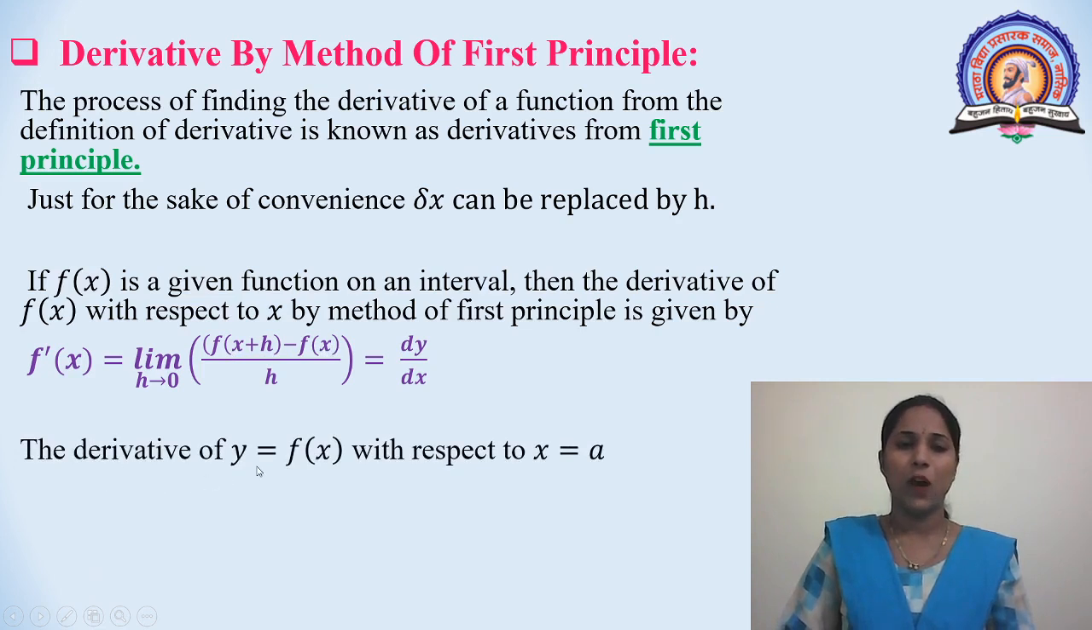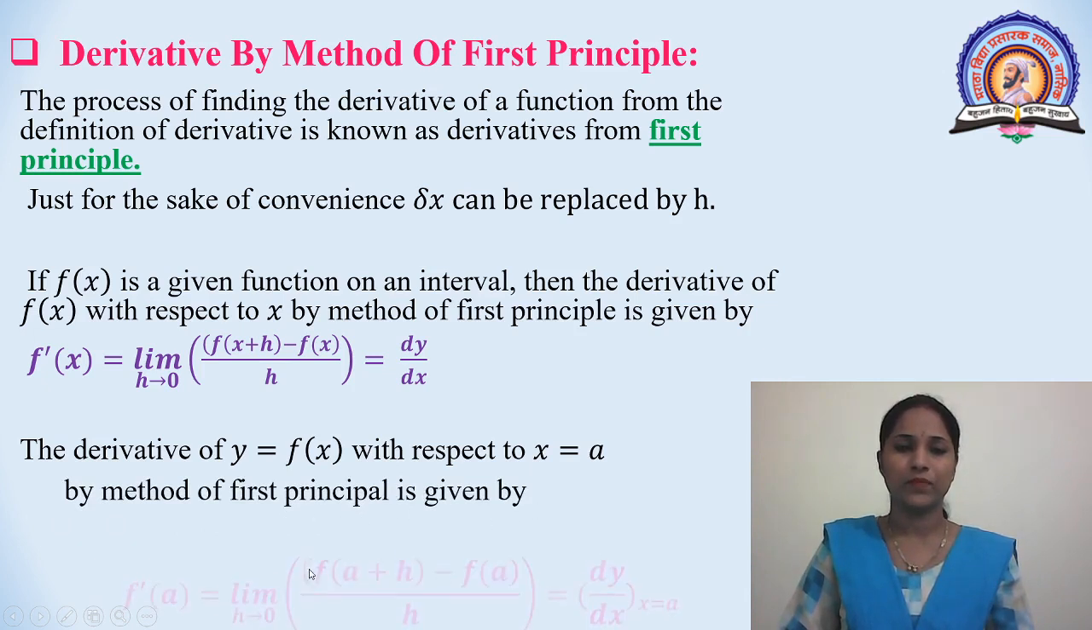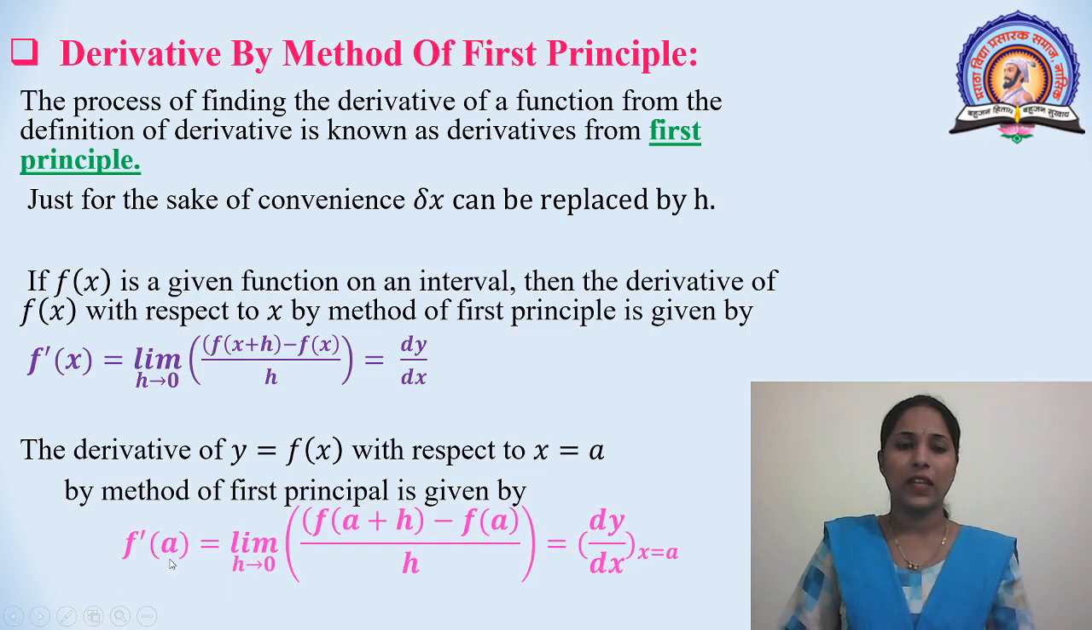The derivative of y is equal to f of x with respect to x at x is equal to a by method of first principle is given by f dash a is equal to limit h tends to 0 of f of a plus h minus f of a divided by h. This is equal to dy upon dx at x is equal to a.